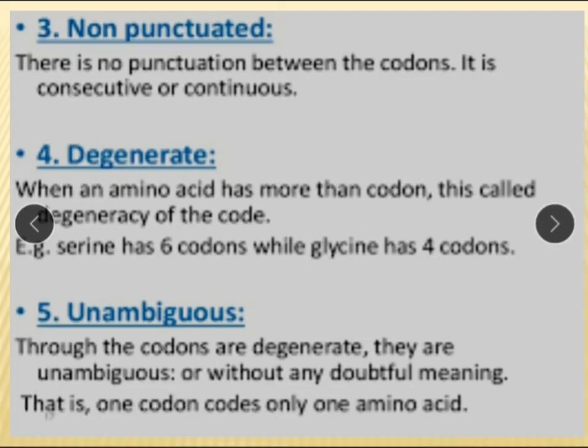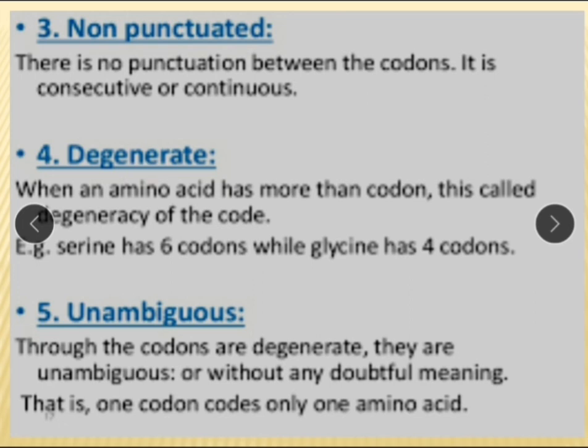Third property, non-punctuated, or comma-less. There is no punctuation or comma between the codons. It is continuous.